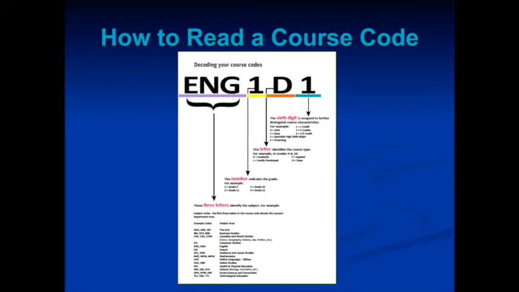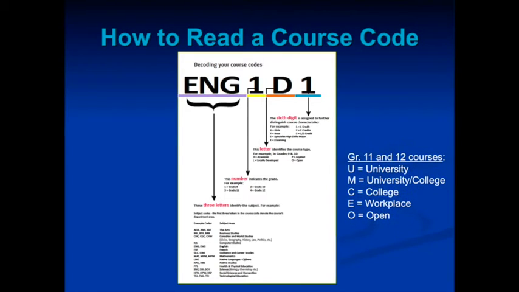The last digit is assigned to further distinguish course characteristics. For example, a 1 indicates that the course generates 1 credit. For grade 11 and 12 courses, the following letters are used in the 5th spot to indicate the course type.